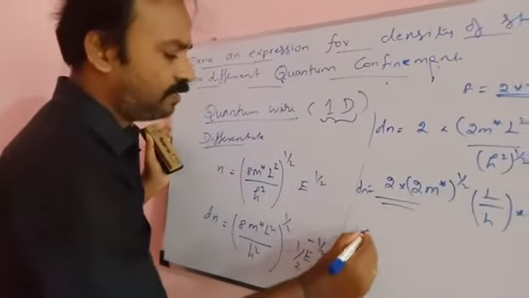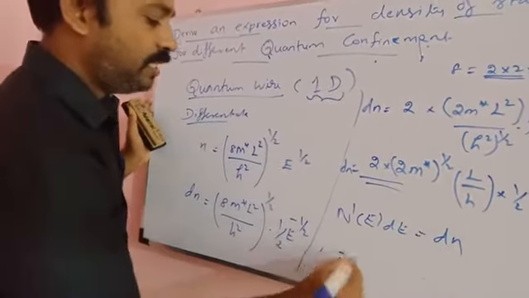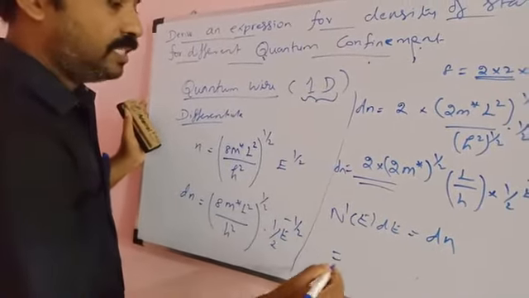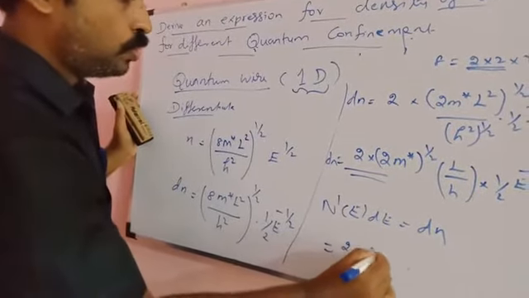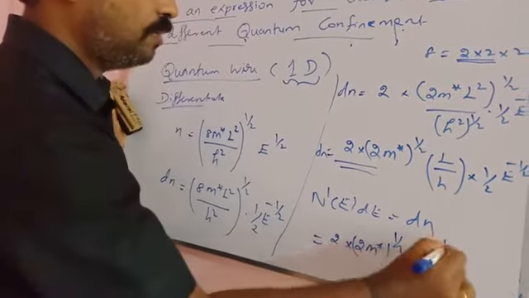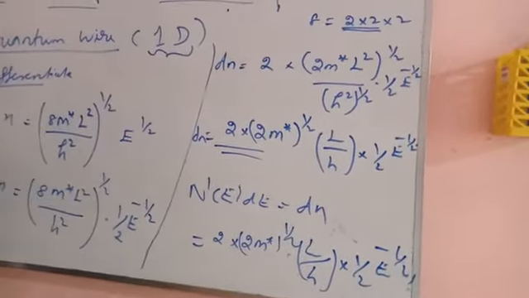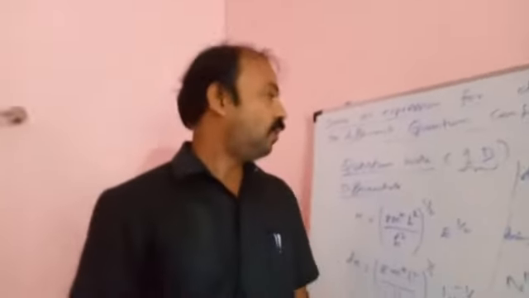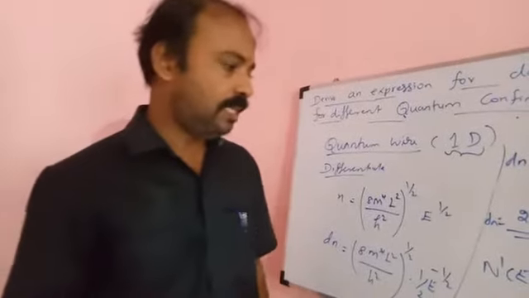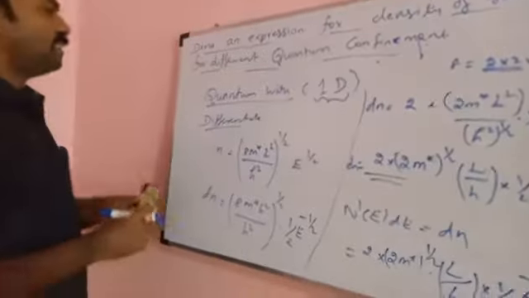We have n prime e d is equal to dn. That means n prime e dn is equal to 2 into (2m star) power 1 by 2 into L by h, the whole power, into 1 by 2 e power minus 1 by 2. This is the energy state in case of a one-dimensional quantum wire. Now we move to find the density of state.